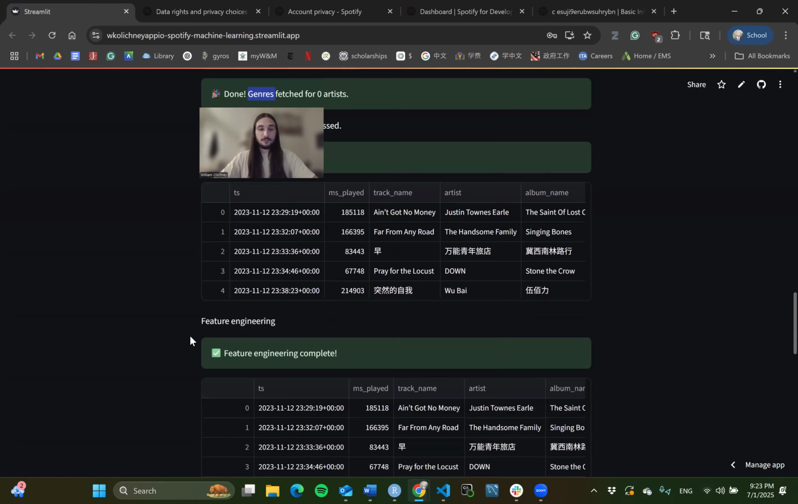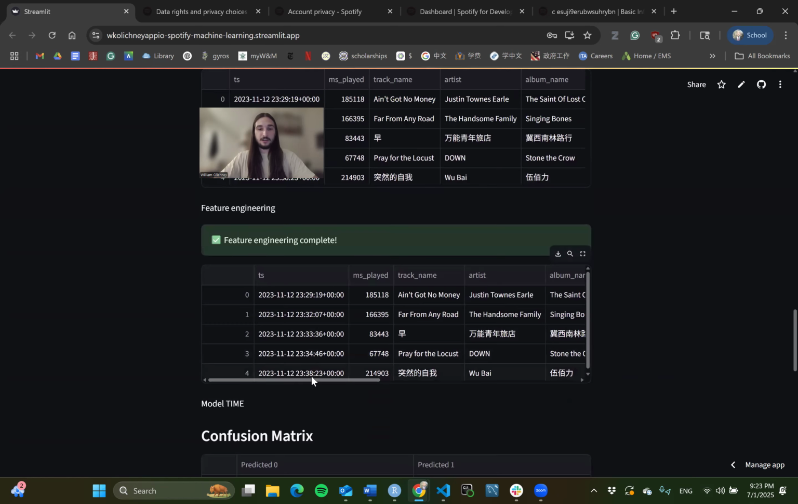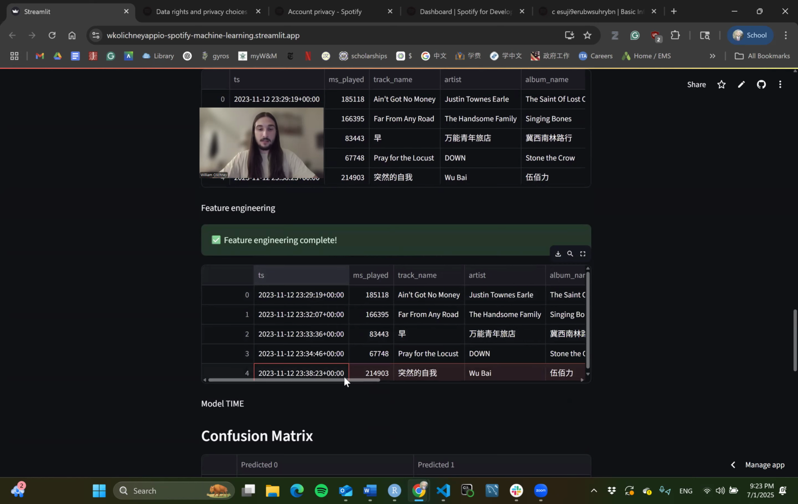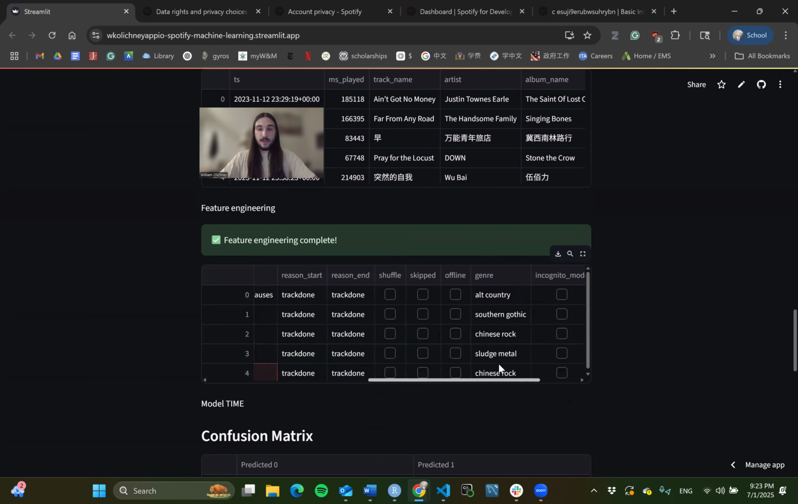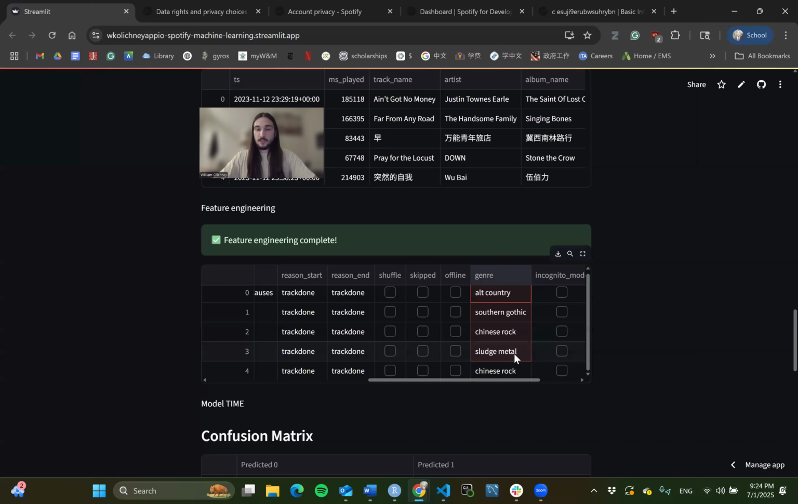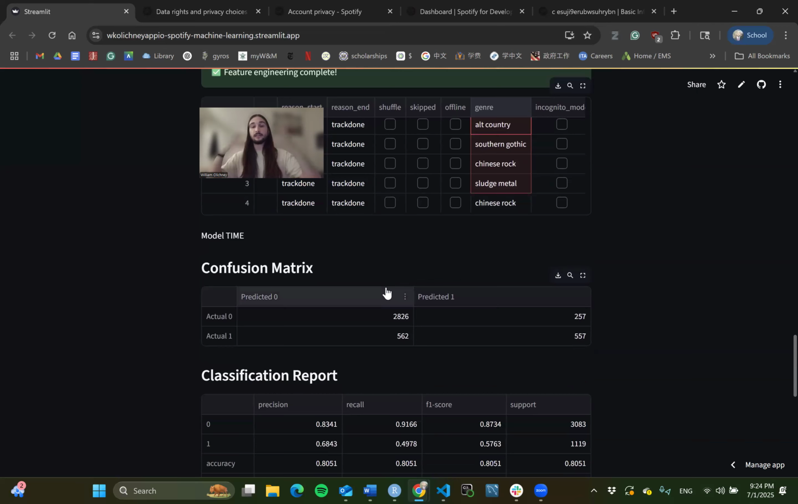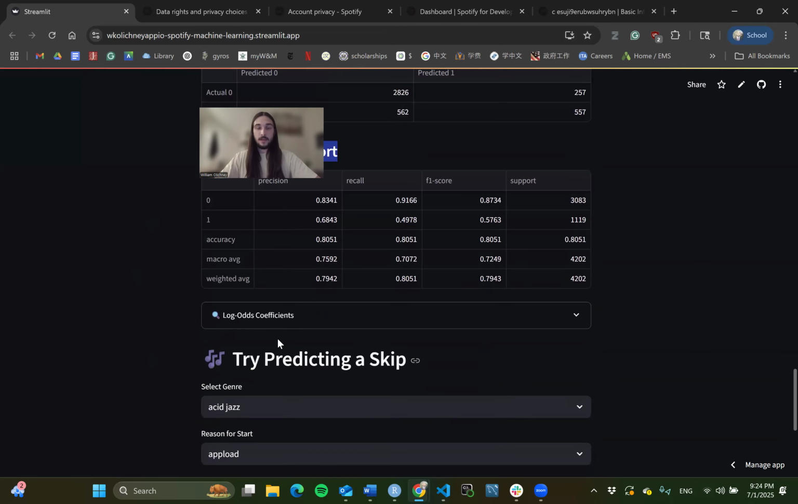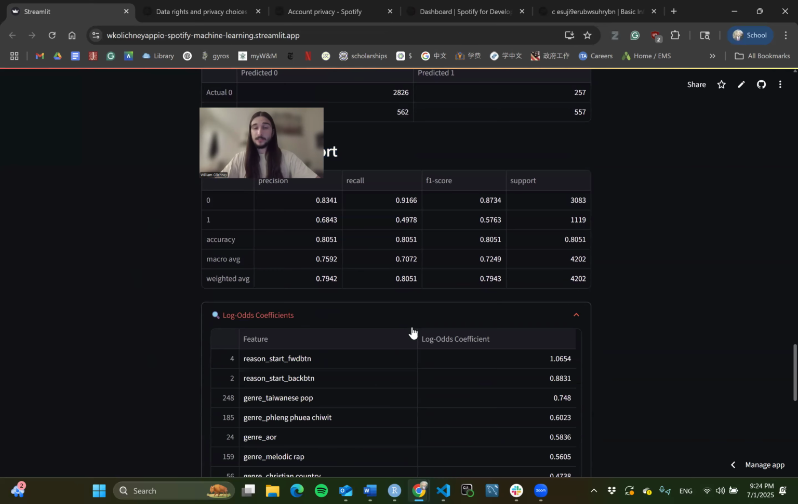It's going to show you some other things I added, feature engineering. So I added columns like time of day, which I calculated using this column. We now see we have our genre data: Chinese rock, sludge metal. It gets really specific with these. And now in the background it has also done the logistic regression. The first two things here, the confusion matrix and classification report, are basically the accuracy metrics of it. We won't really get into that in this video. I'll add some descriptions to them when I get around to it. And you get to see your log odds coefficients.